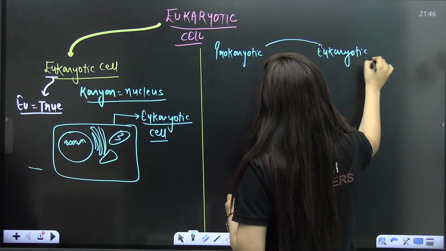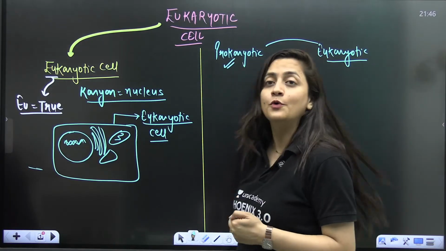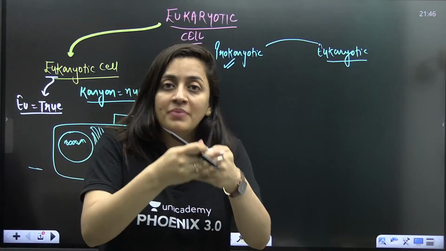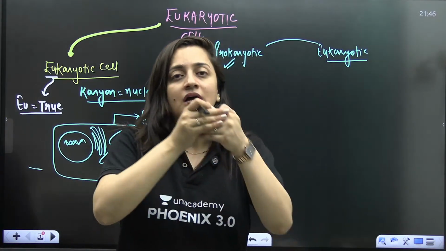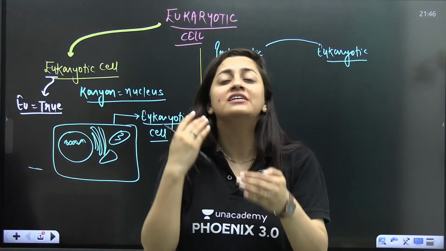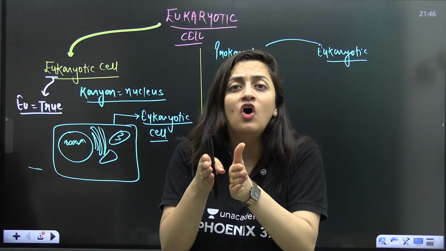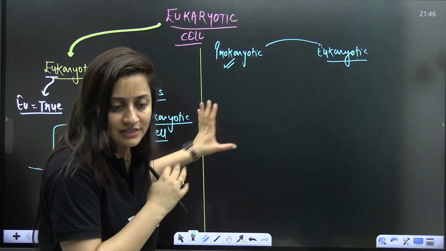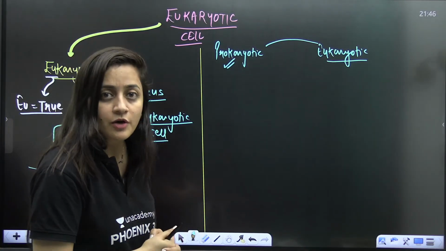The eukaryotic cell is more advanced than the prokaryotic cell. It has membrane bound organelles and better division of labor. There are different organelles which conduct different functions. This is what we are going to discuss here.